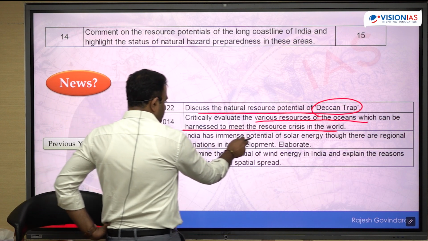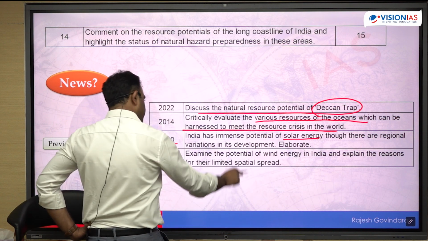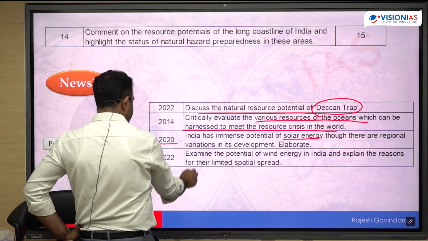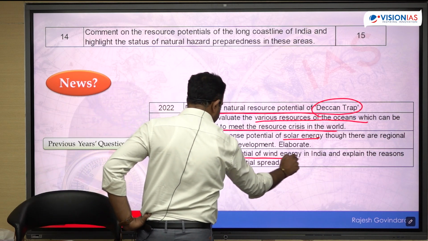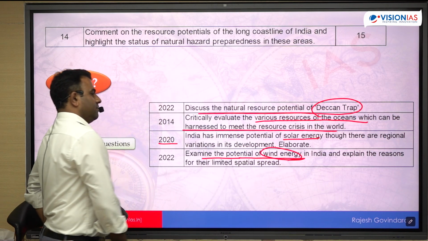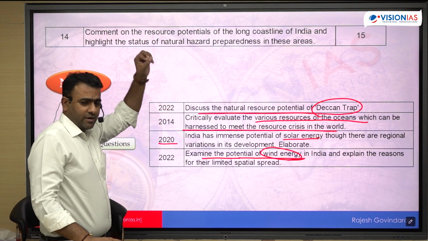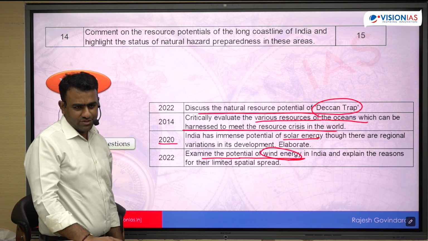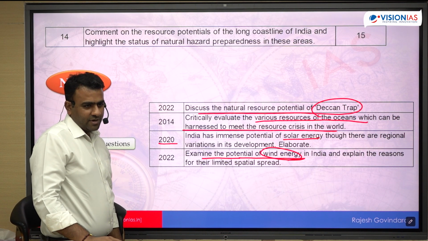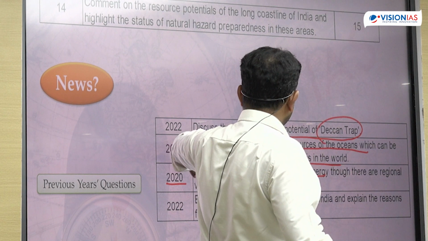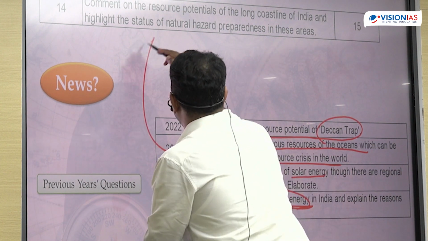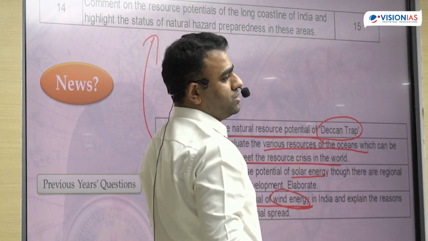2020 का देखो. India has immense potential of solar energy in terms of potential of a particular group of energy. 2022, immense potential of wind energy. ये तो और स्पेसिफिक है, यहाँ पर आपके लिए लिखने के लिए बहुत ज़्यादा स्कोप है. You can write all the different resources which are available here, right? And there is a huge potential. ये वाला क्वेश्चन तो डायरेक्ट है. Resources of the ocean, most of them are the resources of the oceans only.